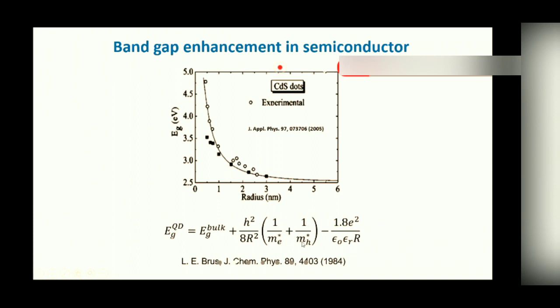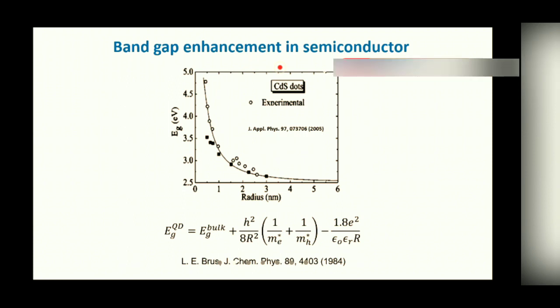This is what is called the Brus equation, and as we see, it has three components. The first one is the bulk band gap, and the second part is the effect of quantum confinement, and this is a positive term, so its effect is to enhance the band gap of the material. And the third term on the right hand side is a negative term. This is a Coulomb screening term that actually gives a negative contribution to the band gap of the material.